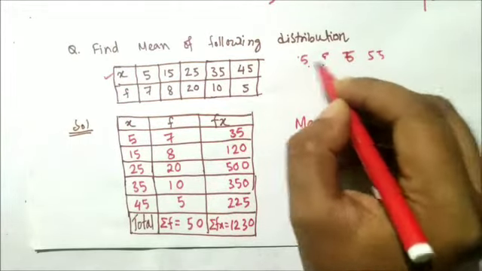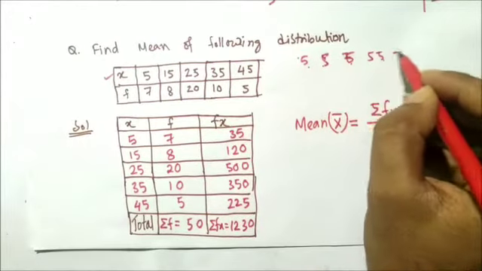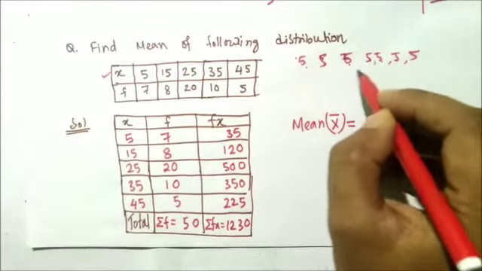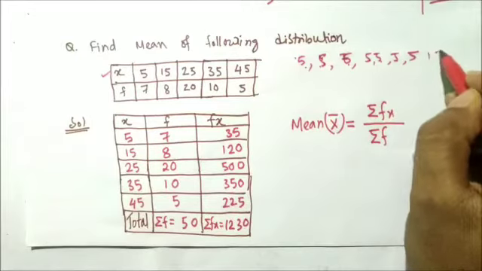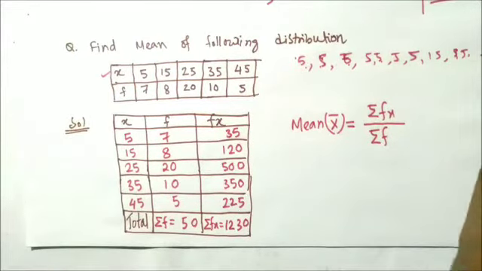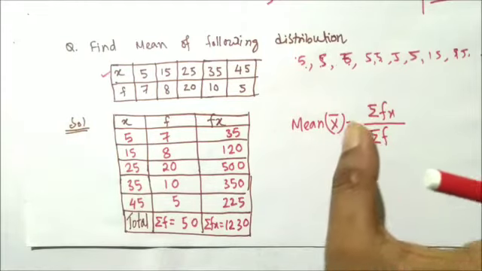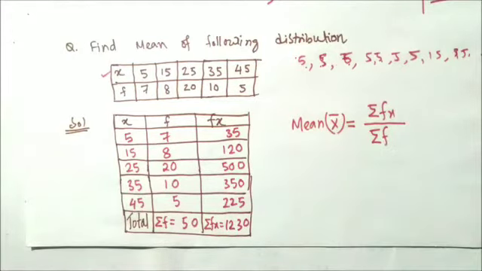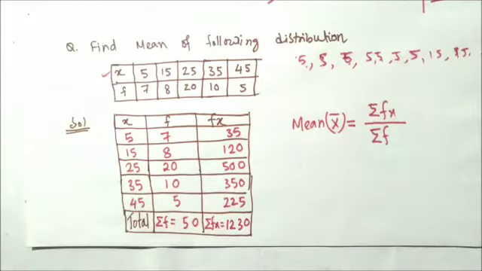The 5 is coming 1, 2, 3, 4, 5, 6, 7 times, and 15 is coming 8 times. If you write all the data, it will take a lot of pages, so better to make a table.